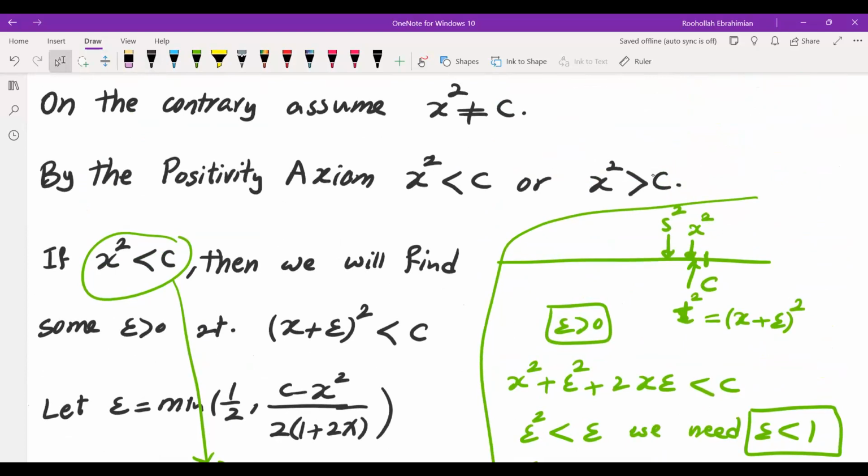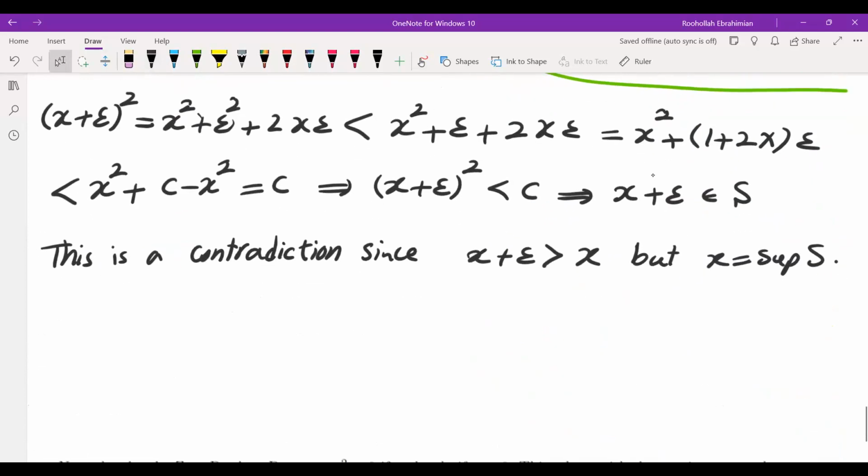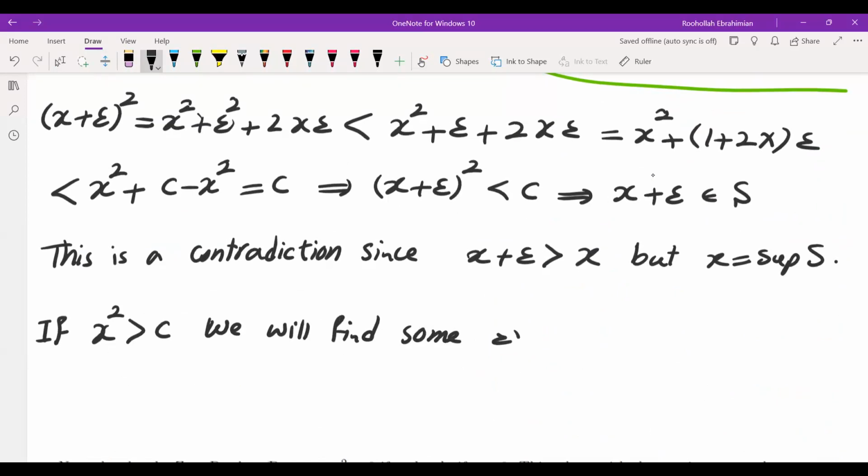The second case you'll have to take a look at is what happens if x squared is more than c. And that's a separate issue. I'm not going to write down the solution to that one completely, but it's a similar process, though not really identical. So this is something you do have to write. You will find some positive epsilon, making it a little bit smaller, such that (x minus epsilon) squared is more than c, and x minus epsilon is positive.